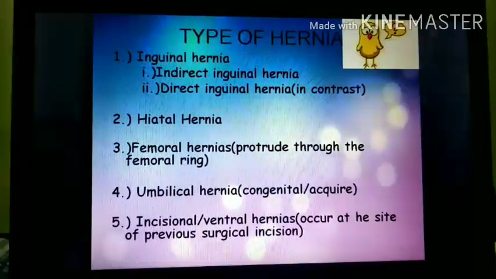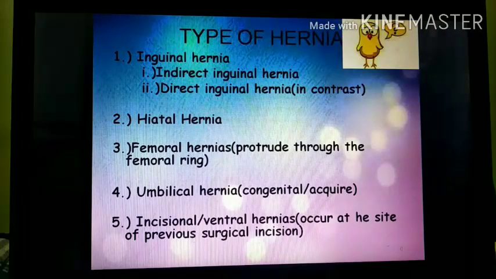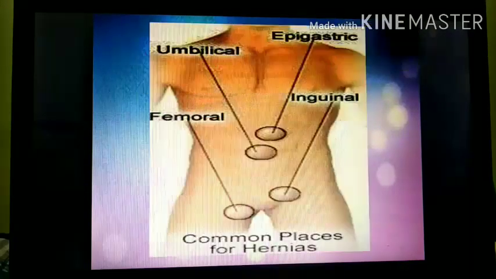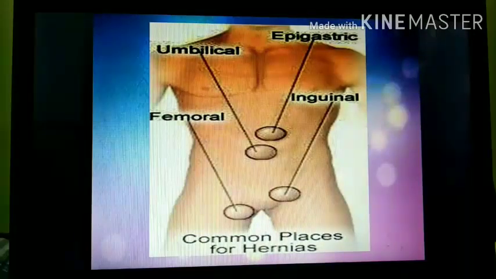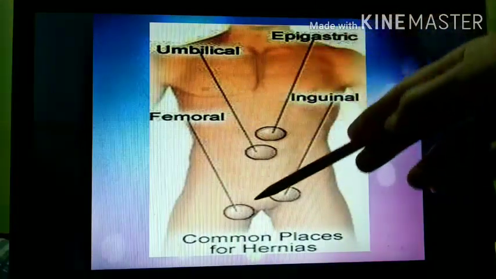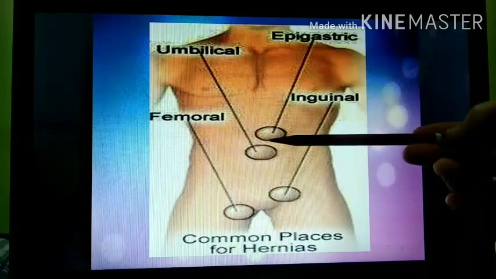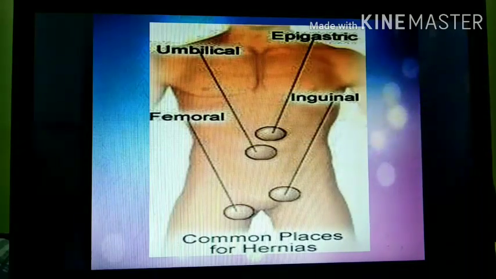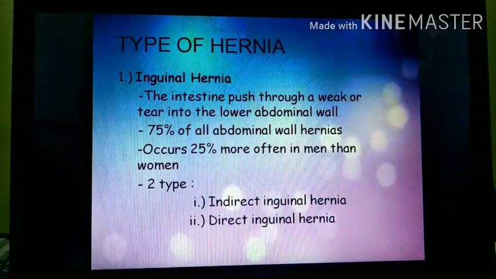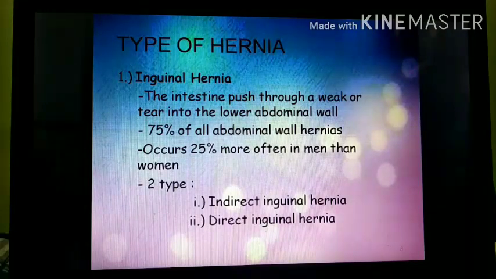Then the types of the hernia, it is mainly of 5 types. Inguinal hernia, it is direct or indirect. Hiatal hernia, femoral hernia, umbilical hernia, and incisional or ventral hernia. So we will study one by one. As shown in this diagram, this is femoral hernia, inguinal hernia, umbilical hernia, epigastric hernia. Then the types of hernia include: first is inguinal hernia.